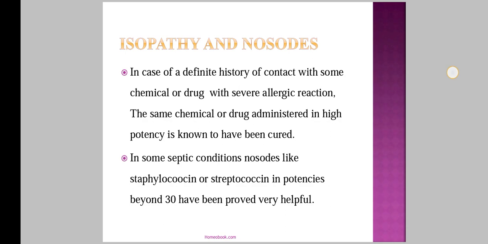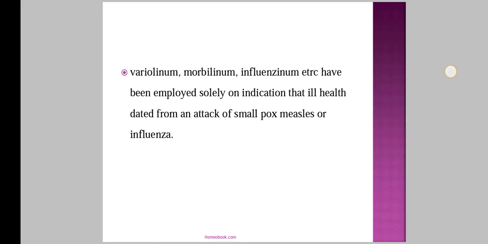In some septic conditions, nosodes like Staphylococcinum or Streptococcinum in potencies beyond 30 have been proved very helpful. That is, if the patient is suffering from severe septicemia, with infection by streptococci or staphylococci, in that case you can use nosodes like Staphylococcinum and Streptococcinum, which are prepared from the secretions of streptococci and staphylococci in potency form, that is beyond 30, and that can be very helpful to cure that septicemia. So this is the use of isopathy and nosodes.